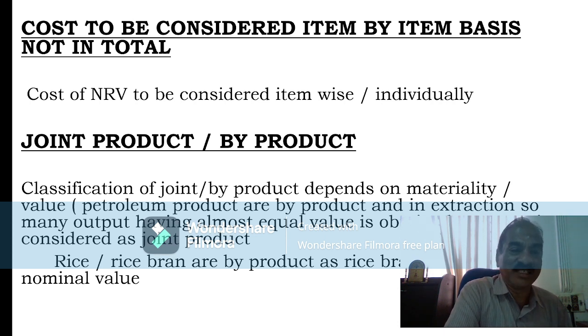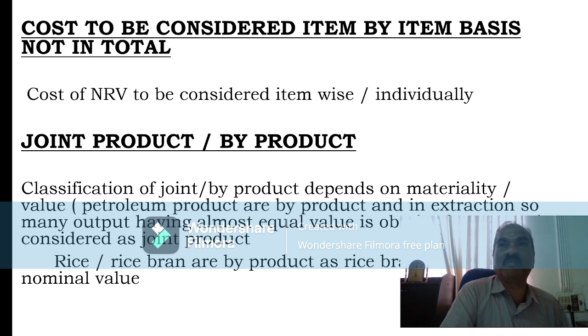That's the specification as per AS2. That is specifically stated in AS2 on the valuation approach, how to value. Then joint product and byproduct, that is also covered under AS2. Joint product and byproduct, basic difference is that if in the process of production 2 or more products emerge and those items have almost equal value or sizable value or significant value, we will call it a joint product.